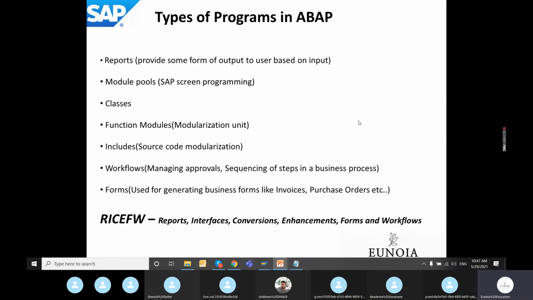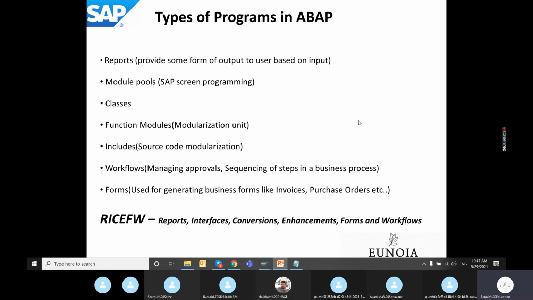The outside world might be SAP, another SAP system, or a non-SAP system as well. So interfaces are those objects developed using the SAP ABAP language which are responsible for communicating with the outside world. Conversions are programs which are used to feed data into SAP master tables.